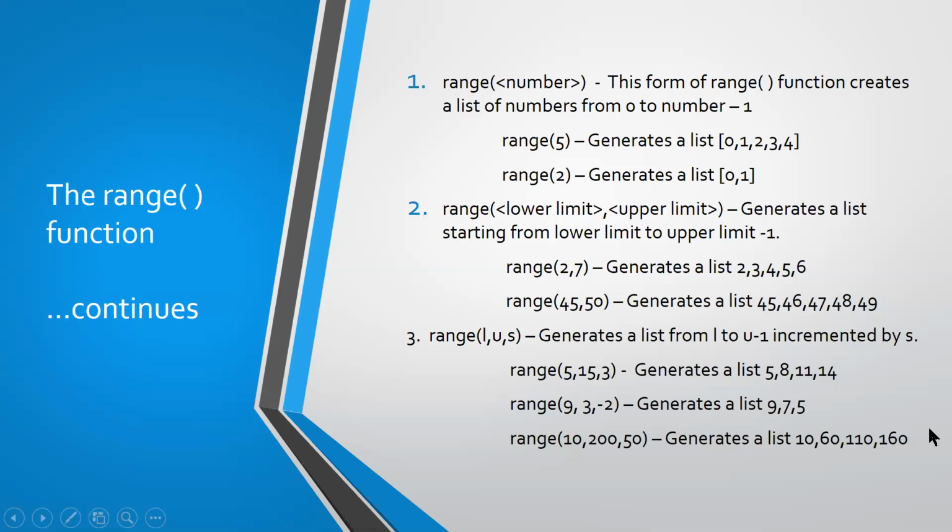So if you give range of 10, 200, 50, the first number is 10, which will be incremented by 50, so it will give 60, 60 plus 50 which is 110, 110 plus 50 is 160, 160 plus 50 is 210, which is beyond the upper limit, so that number should not be included.